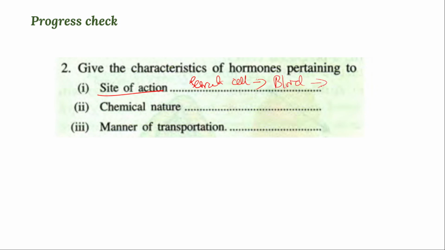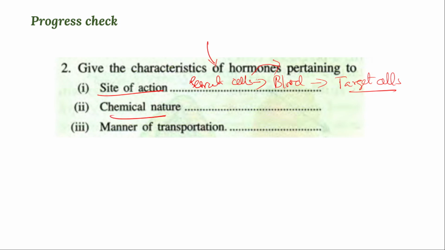And then from the blood to the target cell, which will be the site of action. So secretory cells are there, from which hormones are secreted from time to time, circulate through blood, and reach the target cell.